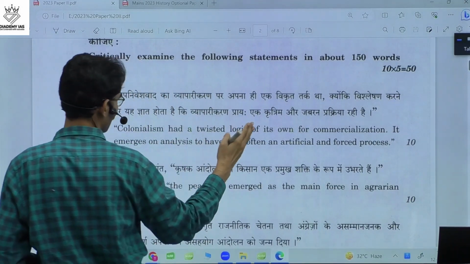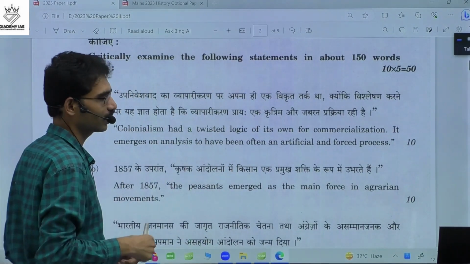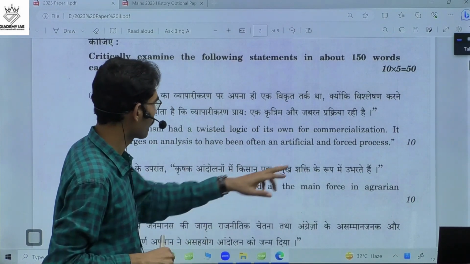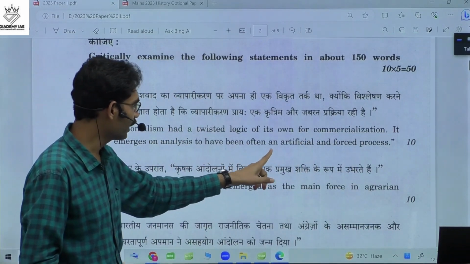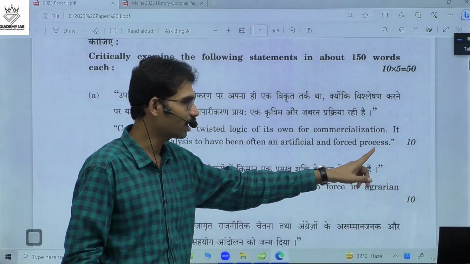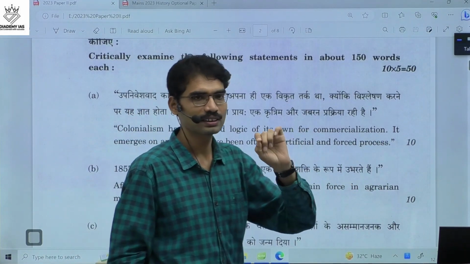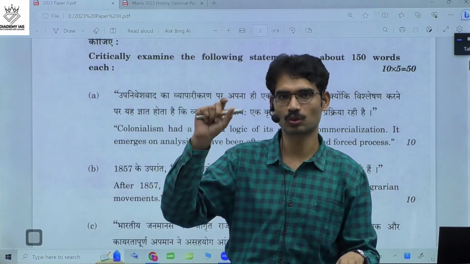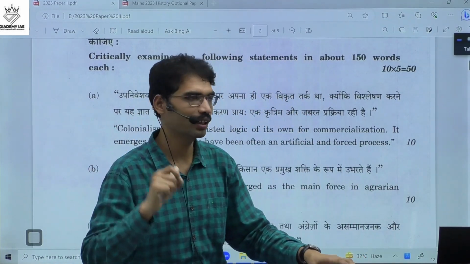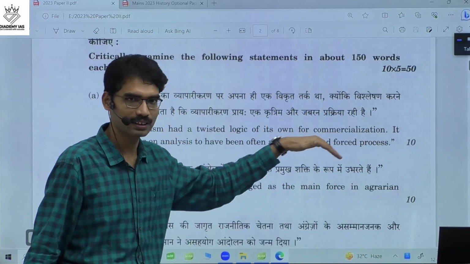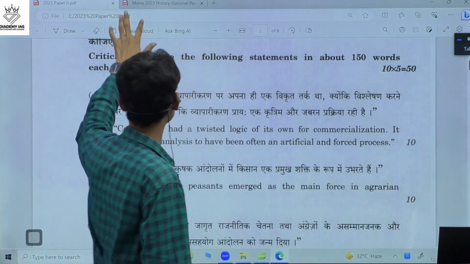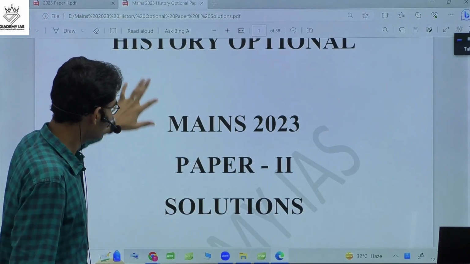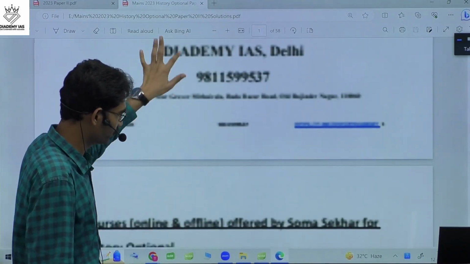Colonialism had a twisted logic of its own for commercialization. It emerges on analysis to have been often an artificial and forced process. This statement is taken from Sumit Sarkar, in the commercialization section. So it was there in this particular sentence. Now if we see the answer,